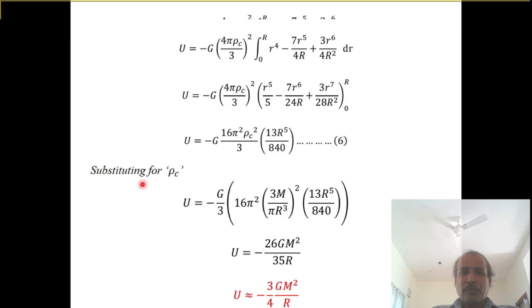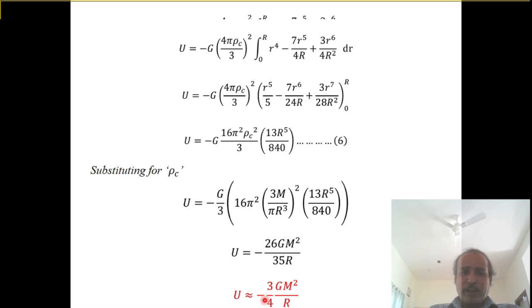Now substitute the rho c value here in place of rho c. Rho c is nothing but 3M over pi R cubed, all to the power of 2. After the simplification, we get minus 26 divided by 35. This is a numerical value, and the remaining thing is G M squared by R. G is the gravitational constant, M is the mass of the whole star, capital R is the radius of the whole star. The fraction 26 by 35 is approximately 3 by 4. So the formula is U equals minus 3 by 4 G M squared divided by R.